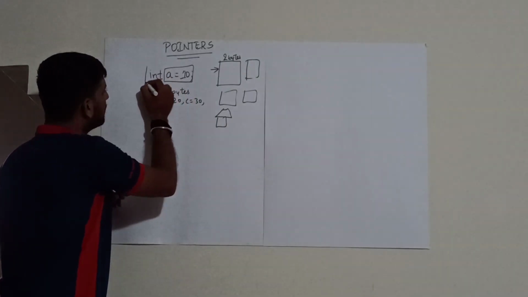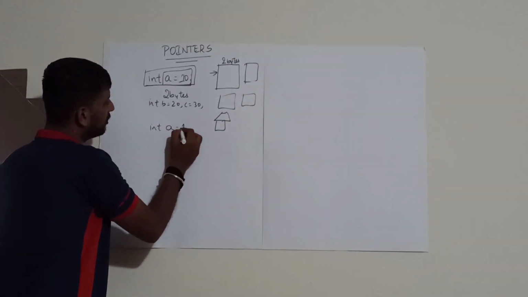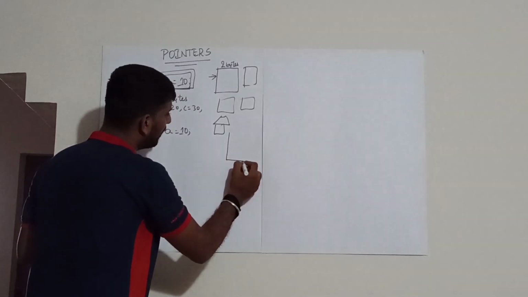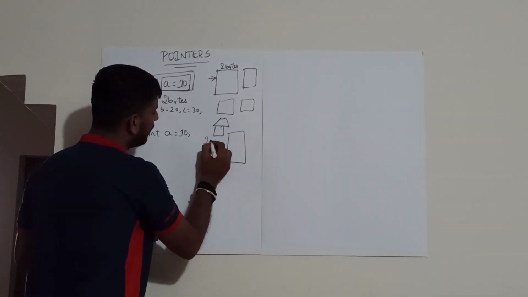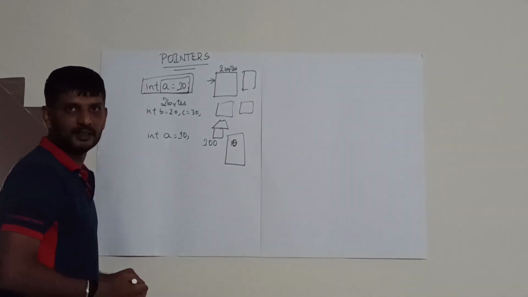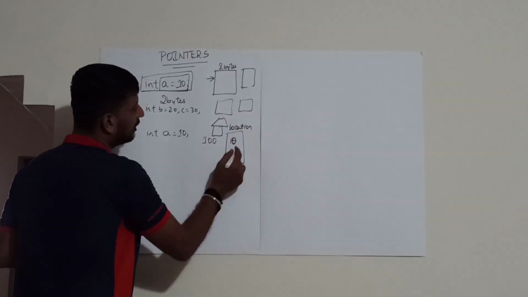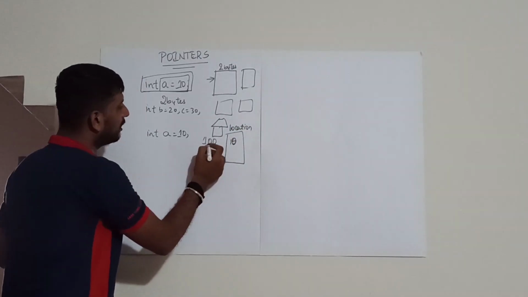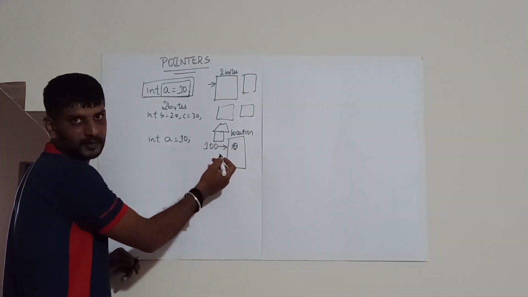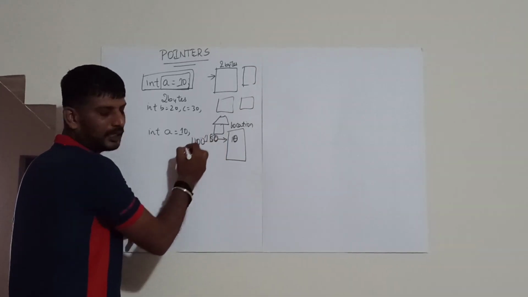Now let us consider the same example, int a equals 10. If I declare int a equals 10, 2 bytes of memory will be reserved. Let us consider the value of this variable is 10. In the location, the value will be stored as 10. The address where exactly the location is, is nothing but 100. It might be 100, or 150, or 1100, it could be anything.